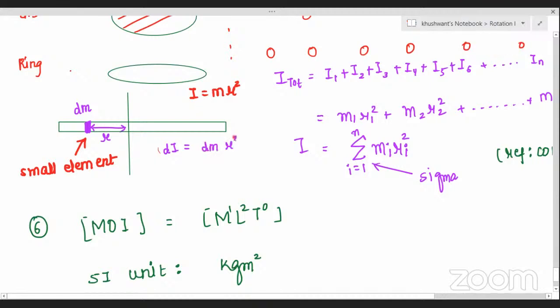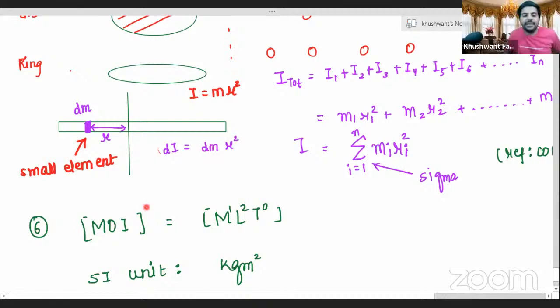Yes, sir. Let's write that. After you have this, what do we know now? We can integrate on both sides. What can we do, Aryan? Integration on both sides, so that for the whole system we keep doing this. We'll take different particles and for every particle we'll multiply its mass dm into its distance r. So you'll do this for all the particles and you will get the total moment of inertia as I is equal to the integral of r square dm.